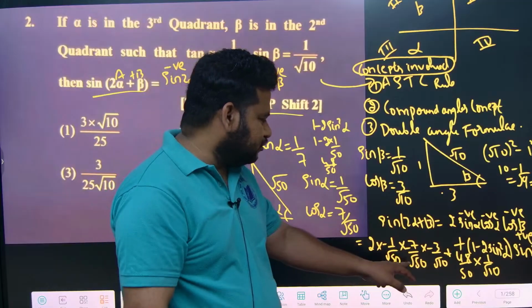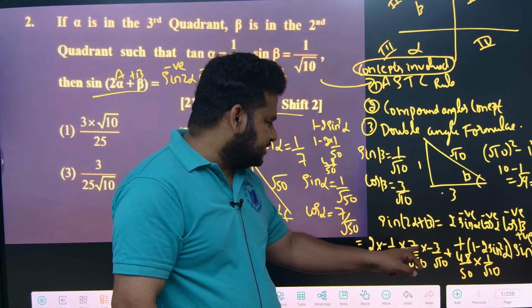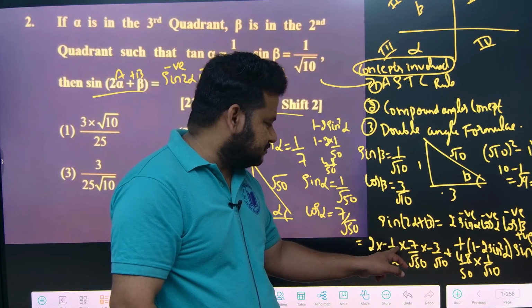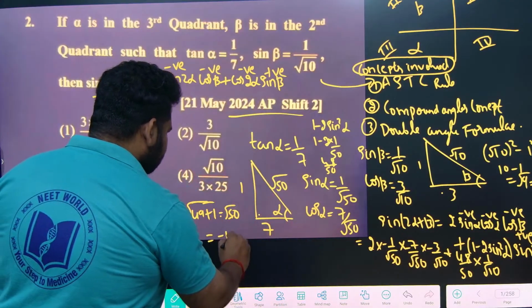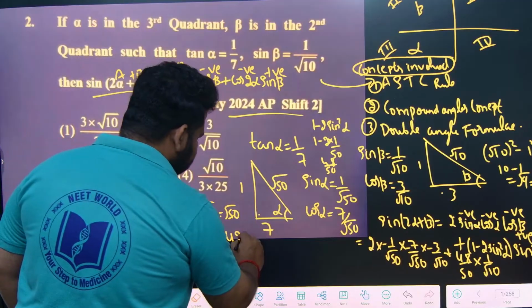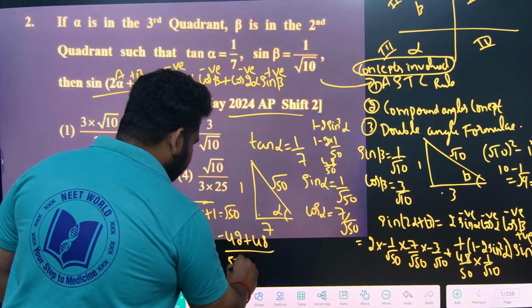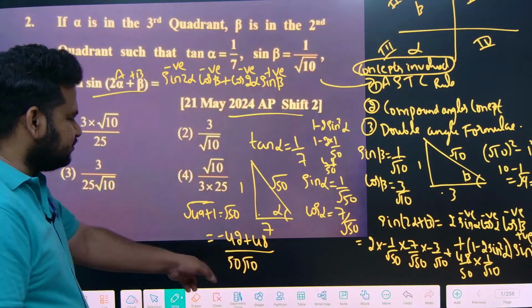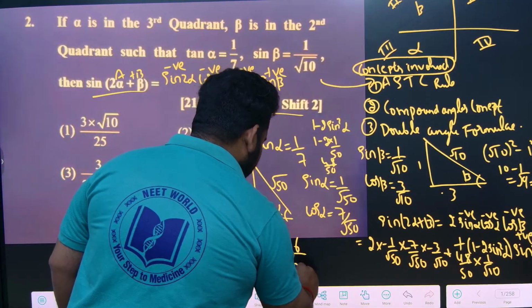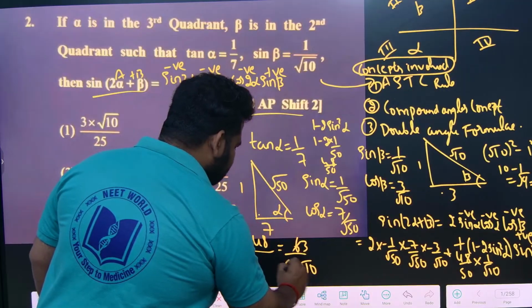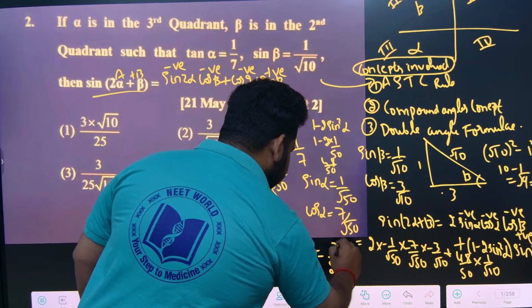See here, root 50 into root 50 is 50, so 50 root 10. Then 2, 7 3s are 21, 21 2s are 42, minus into minus is plus, plus into minus is minus. So the value I will get is minus 42 plus 48, and the denominator is the same, 50 root 10. Minus 42 plus 48 is 6, so 6 by 50 root 10. Dividing by 2, 3 by 25 root 10. This is the answer I will be getting.